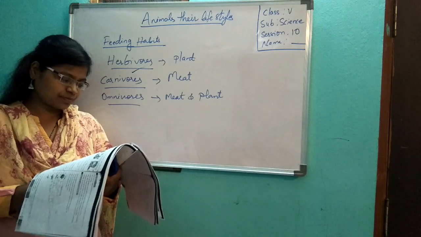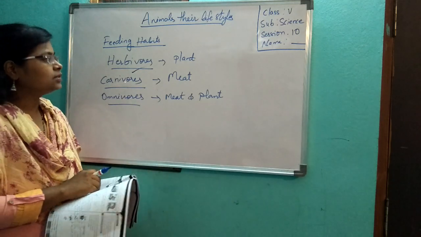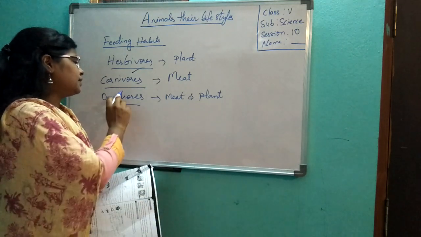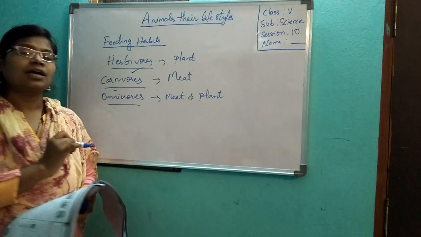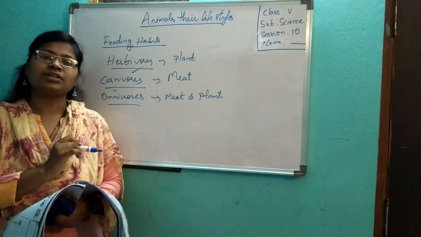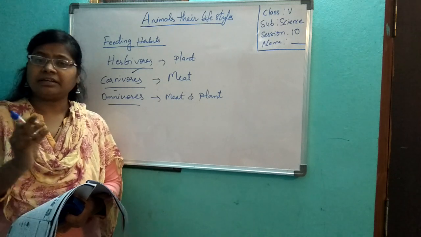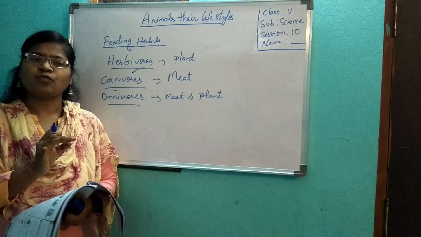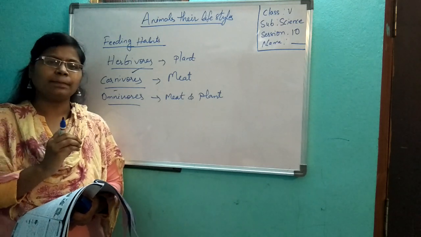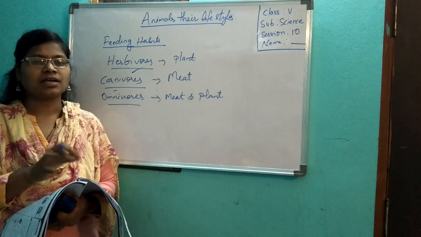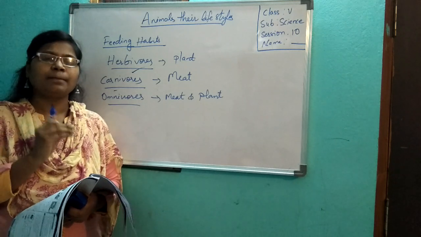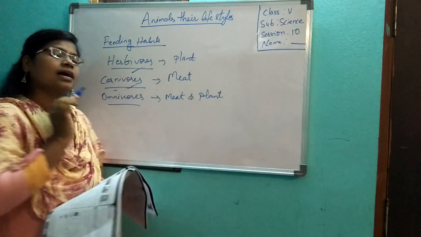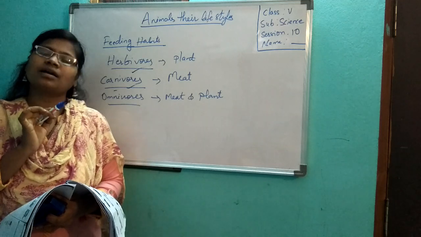Next, carnivores. Carnivores are the animals which eat only meat. Tiger, cheetah, lion, fox. They eat only meat. No, they will not eat plants. They are called carnivores.